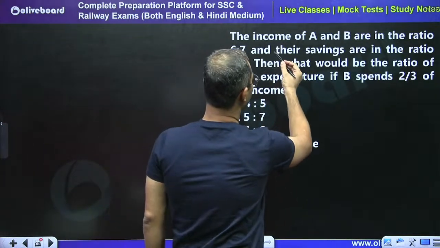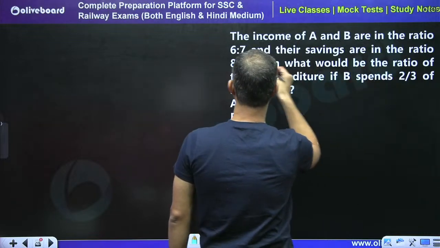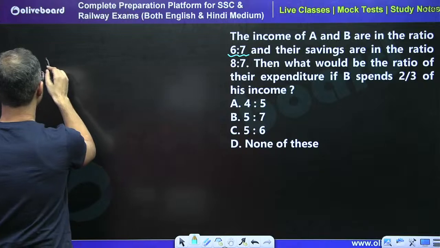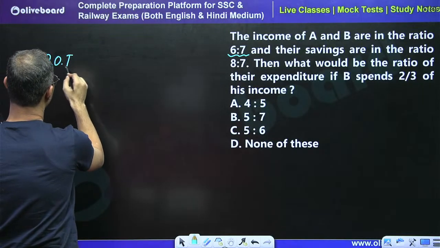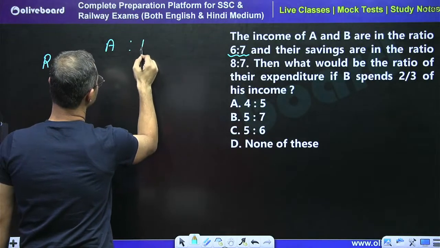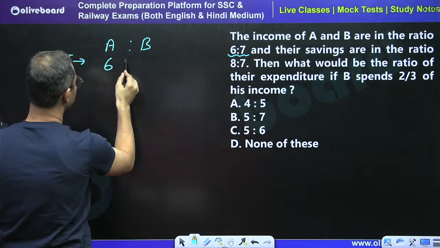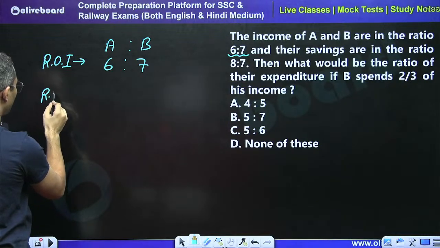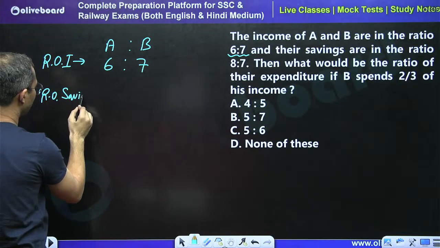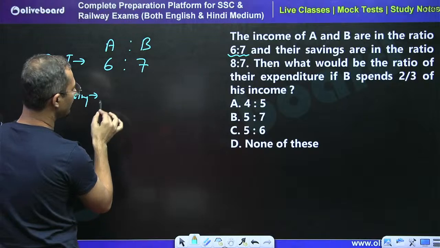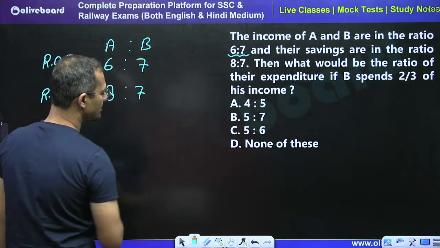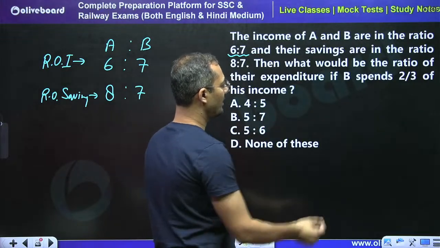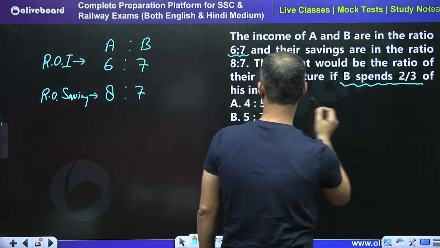See, the income of A and B are in the ratio 6 is to 7. So the ratio of income for A and B is 6 is to 7. Okay. And their savings are in the ratio, so the ratio of saving is 8 is to 7, right? Then what would be the ratio for their expenditure if B spent 2/3 of his income?